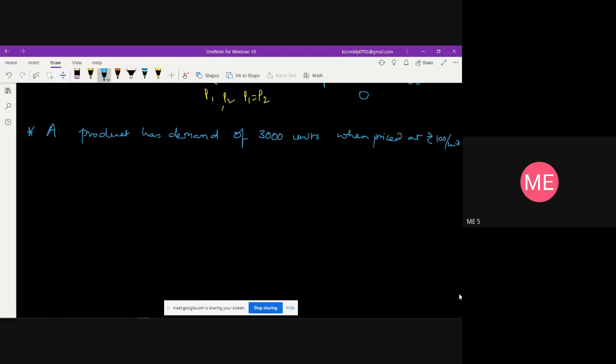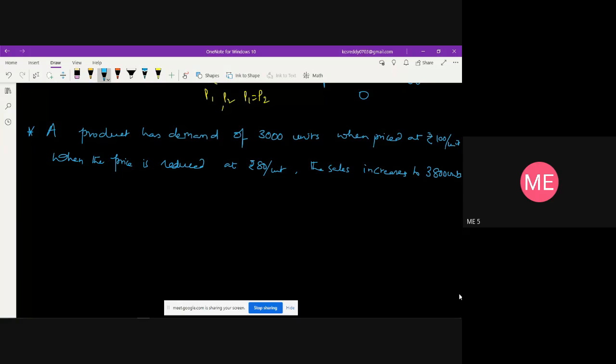And when the price is reduced, meaning there is a change in the price, to rupees 80 per unit, which means 20 rupees is the change in the price, the sales increase to 3,800 units. So the quantity demanded is increased because of the reduction in the price. That is what you can say is the law of demand.